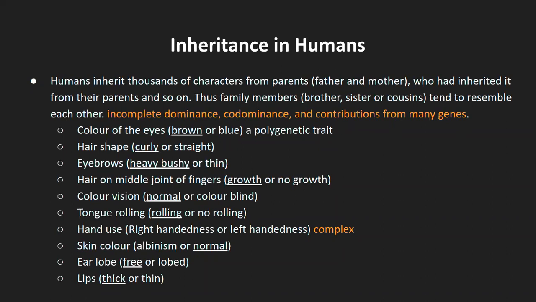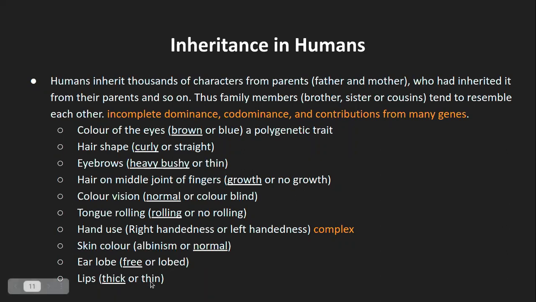And that is why it is a little complex process, and there is no such dominant and recessive trait in this particular case. And that also relates to these terminologies that we are going to see later. Skin color: normal skin color and albinism. Albinism is white, and that particular skin color is the recessive trait, and normal skin color, that is the dark skin color or brown skin color for that matter, that is the dominant trait.